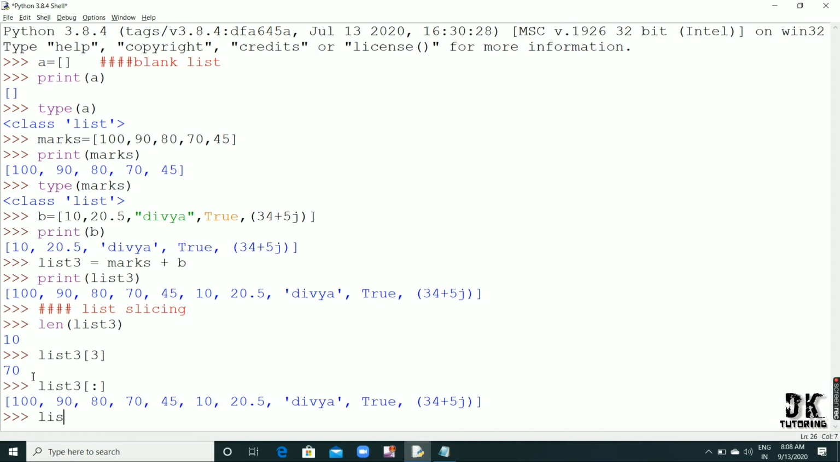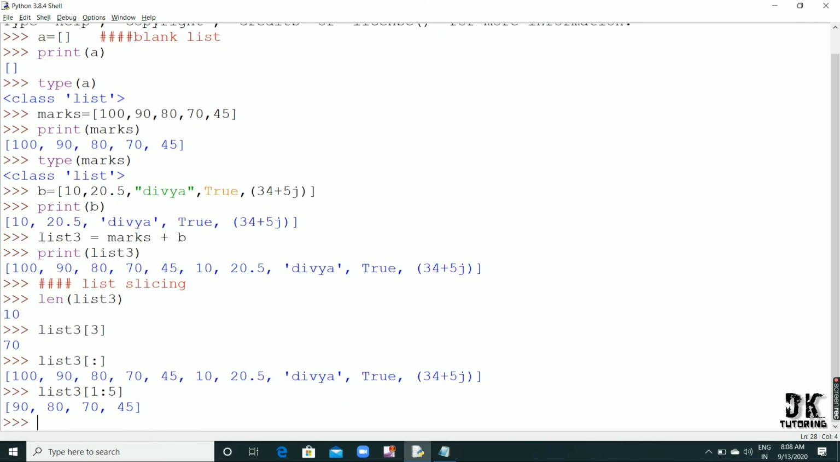Okay, if I write here list 3 of 1 colon 5, that means it prints from the first element to the fourth element. As I already told you, the number which is present on the right hand side, this 5, that number is excluded, that number is not included. See, I am getting this 90, this 90 is 1, 80 is 2, 70 is 3 and 45 is 4. Why 90 is 1? Because this 100 is 0 here.